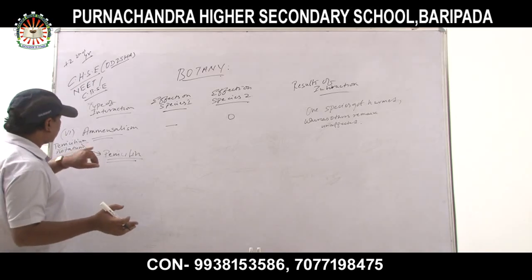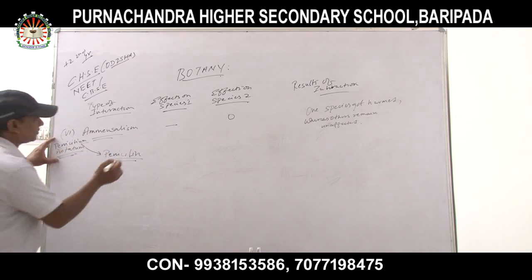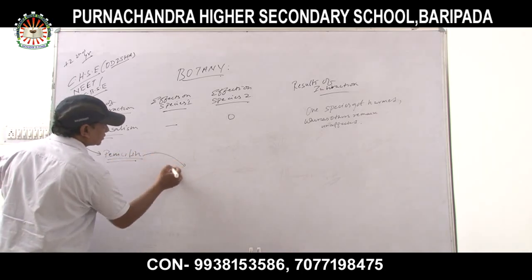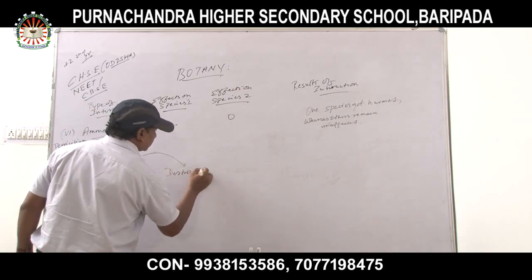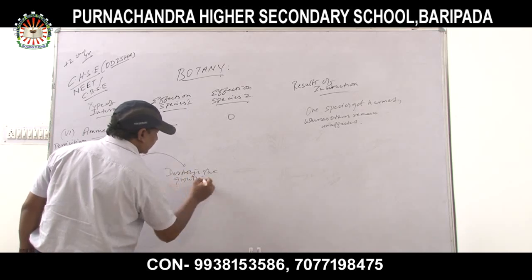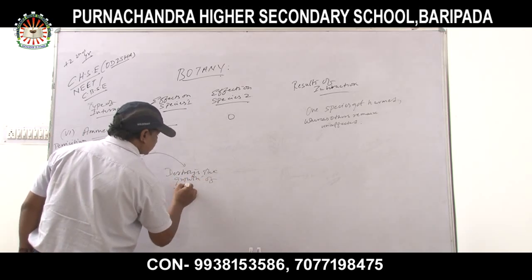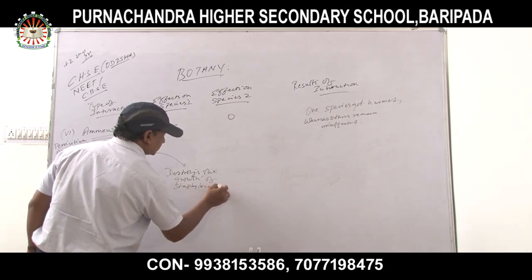When this antibiotic which is derived from Penicillium notatum, this penicillin, destroys the growth of which kind of bacteria? Growth of Staphylococcus. Okay?